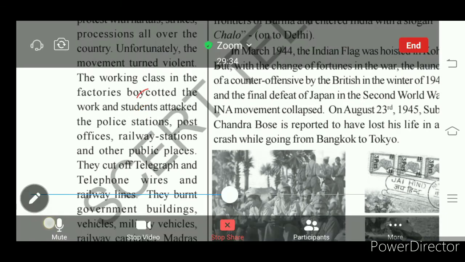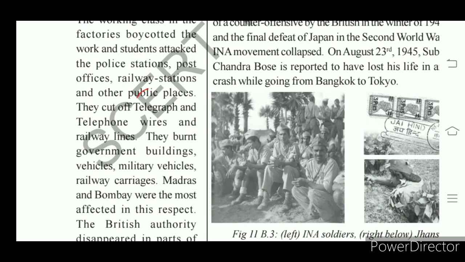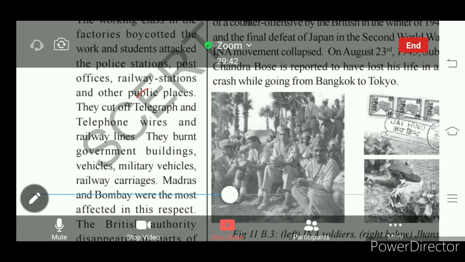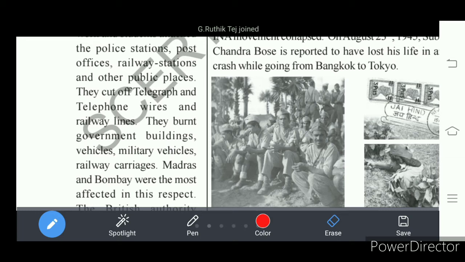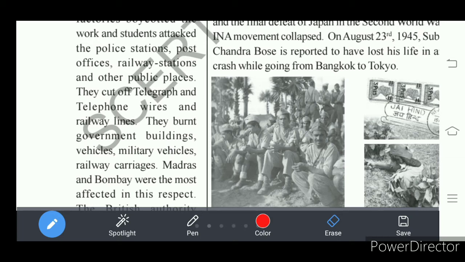They removed railway tracks. Our Indian leaders and Indian people, especially the students, boycotted the colleges and joined the Quit India movement. In the Quit India movement, they removed the railway tracks. They cut the lines of telephone and telegraph. They burnt government buildings, government vehicles, military vehicles, and railway carriages, that means railway cabins.